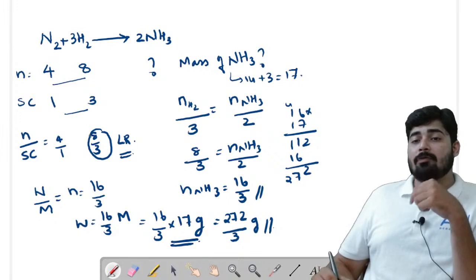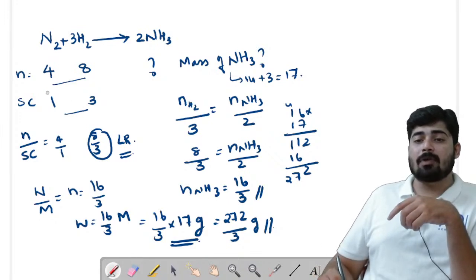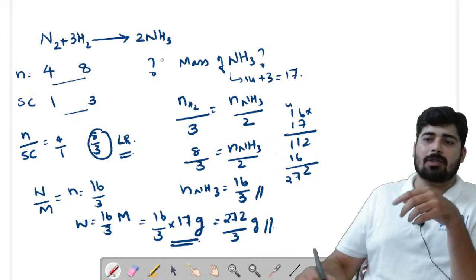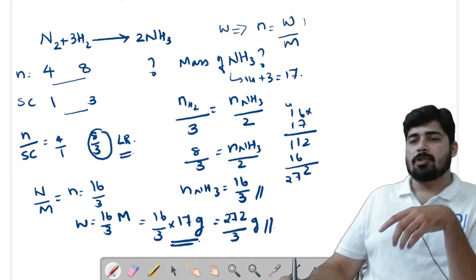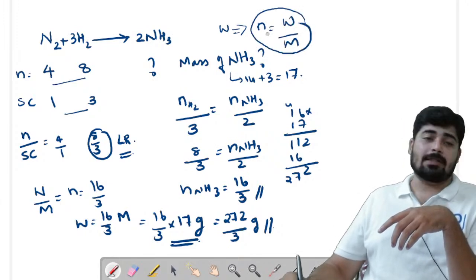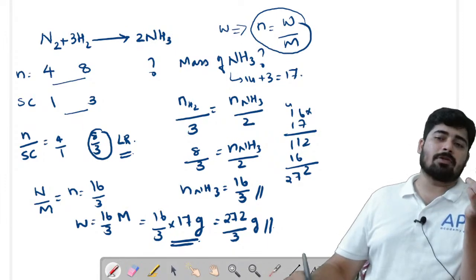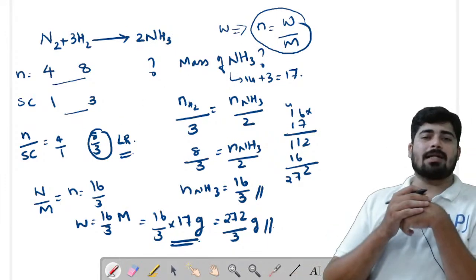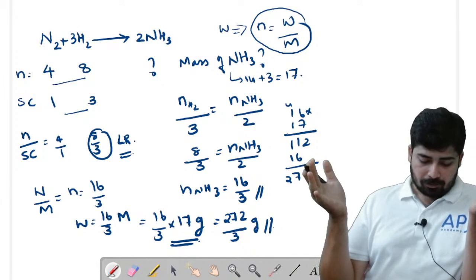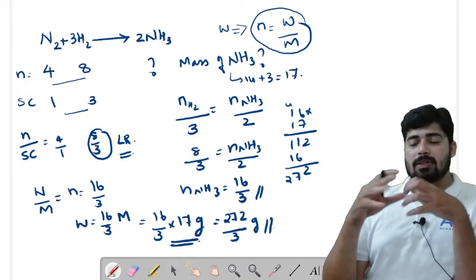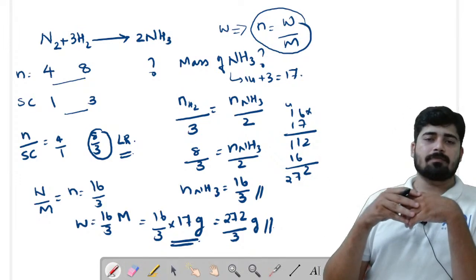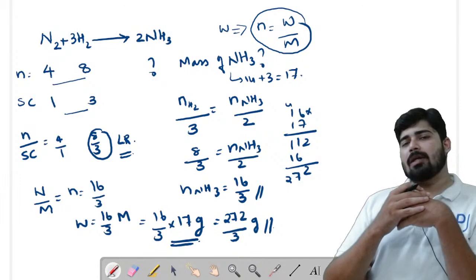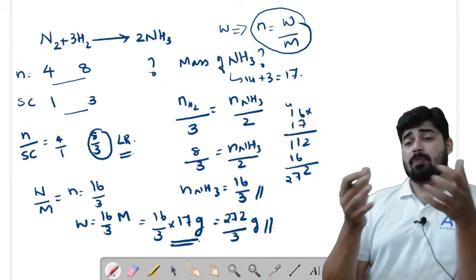So for that, you have to convert the given mass into number of moles. We know that if mass or weight is given, in order to find the number of moles, you have to do weight by molar mass. So there they have given the weight. So you have to first convert them into number of moles and use n by SC to find out the limiting reagent. Okay. So hope this is clear. And you need to practice more and more questions. As you practice more and more questions, you will be an expert in this.